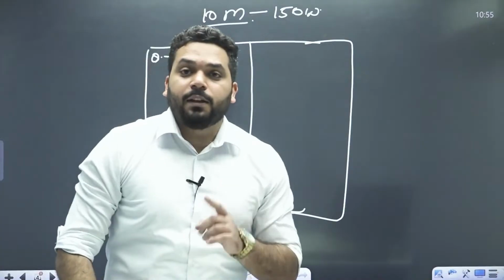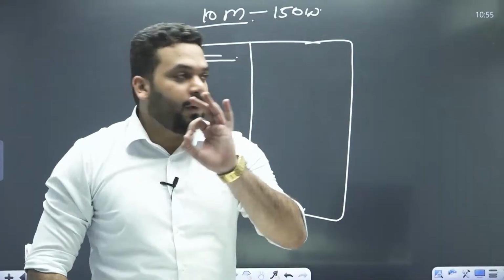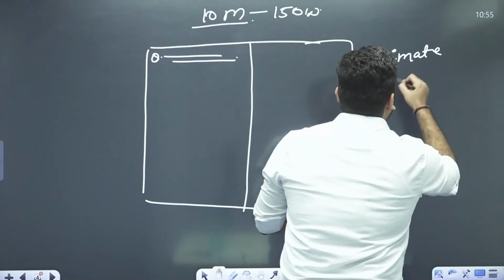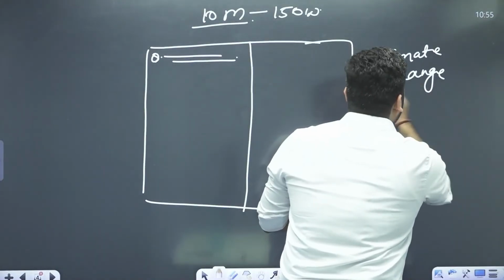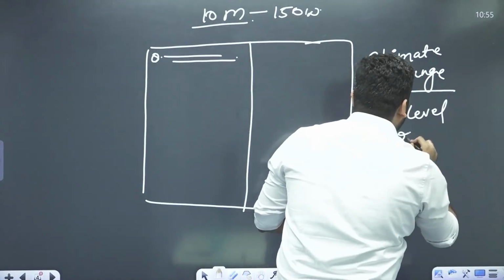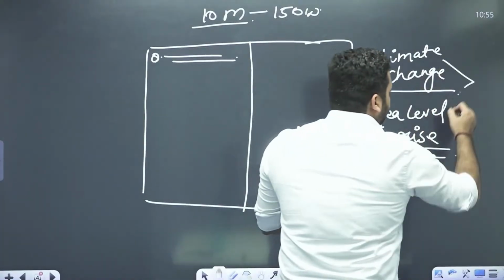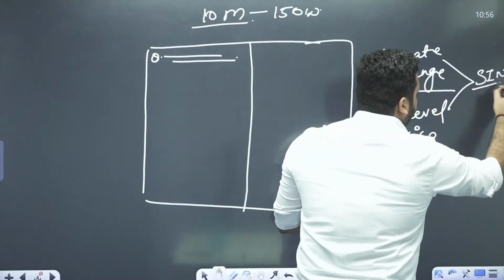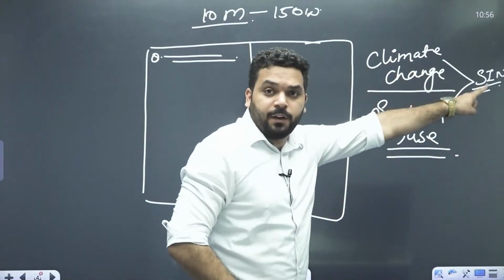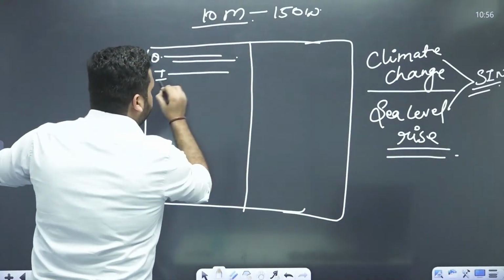Okay. And the examiner has asked how climate change and sea level rise are affecting the existence of small island nations. That means one demand is climate change, and one is sea level rise, and the core subject is small island nations. So first I'll introduce.